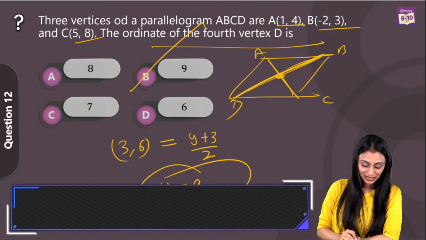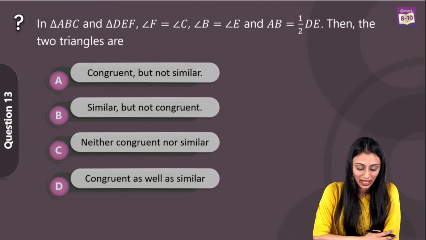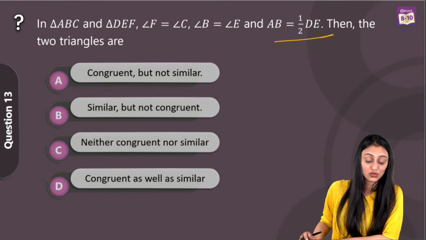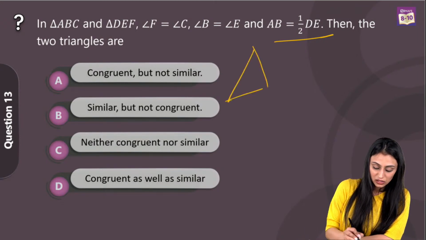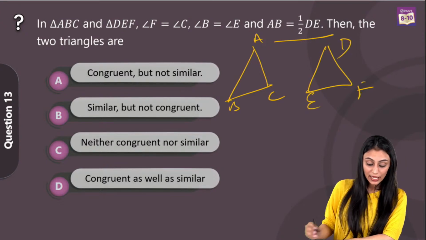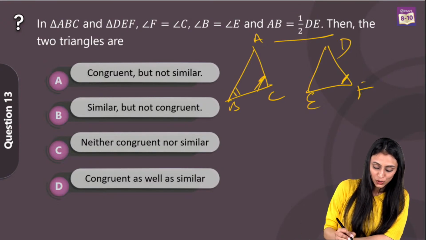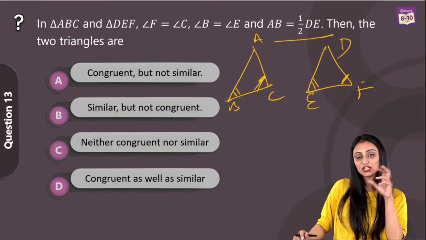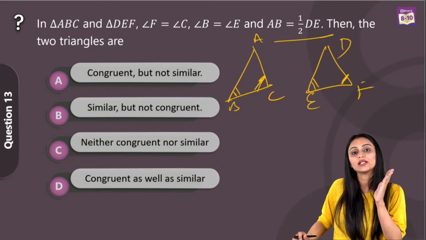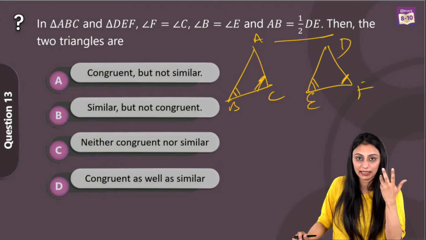Yes, let's take a look at question number 13 now. In triangle ABC and triangle DEF, we have angle F equals angle C, and angle B equals angle E, and AB is equal to half of DE. Then the two triangles are... So let's make these two triangles first. We have ABC and we have DEF. Angle F and angle C are equal already, and angle B and E are also equal. So when two angles of one triangle are equal to two angles of the other triangle, the triangles are definitely similar, because there is a similarity criterion called AA.